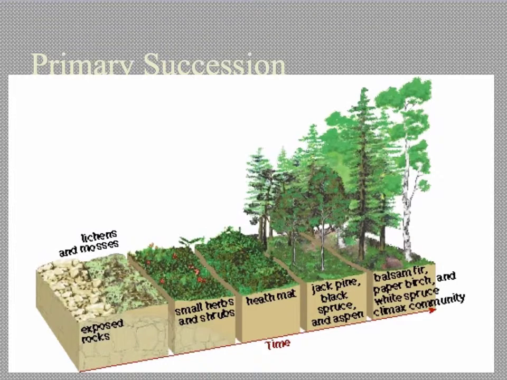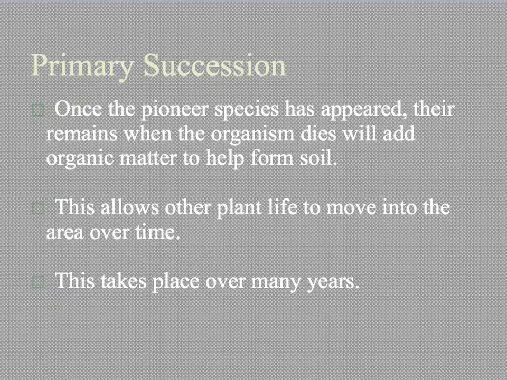So if we take a look, this is just a graphic of the primary succession. So we have down here our exposed rocks, different lichen and mosses. And again, these pioneer species are important because they help provide the soil for all of these different areas. Continuing on with primary succession, once a pioneer species has appeared, the remains, when the organism dies, will add again to the organic matter, allowing other plants. And this takes place over many, many, many years.